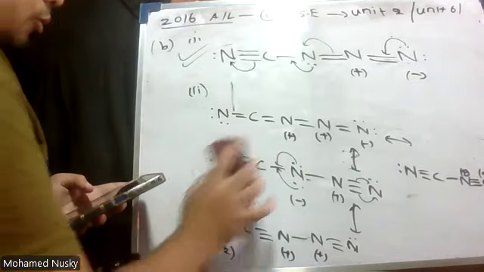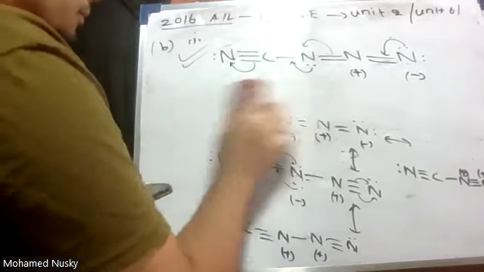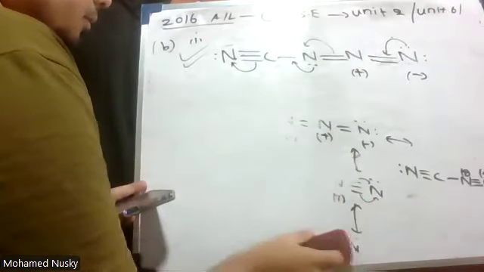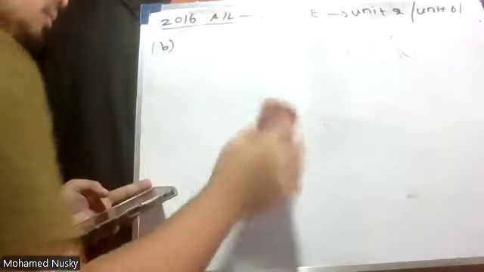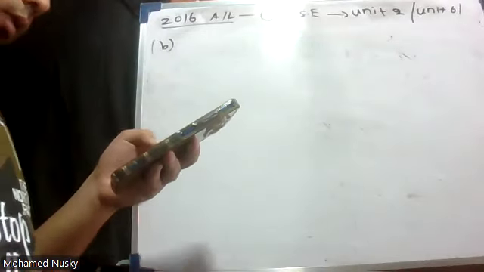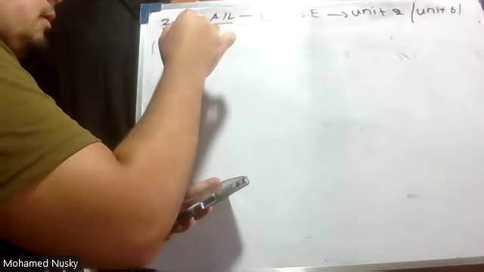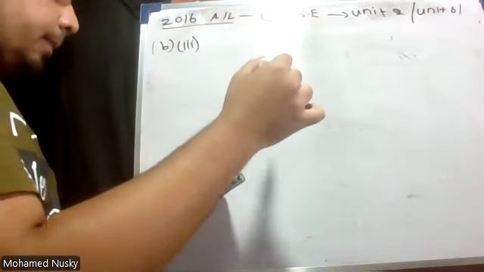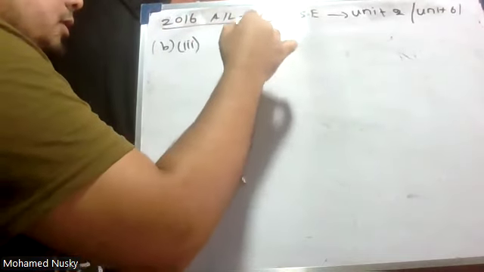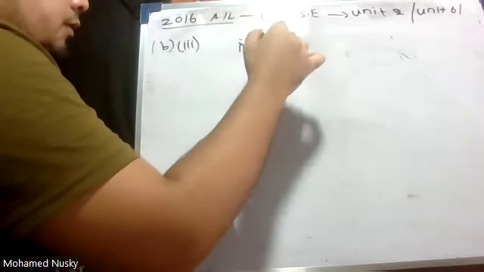Now we are going to Roman number 3. Okay, I forgot the structures. Roman number 3. Check this. This is the stable structure which I have drawn initially.